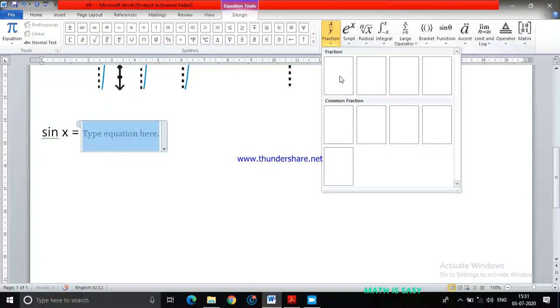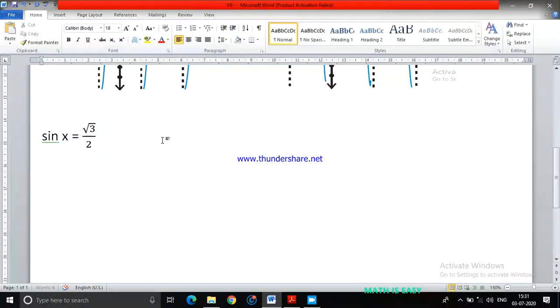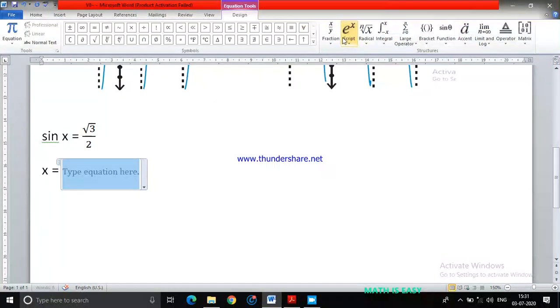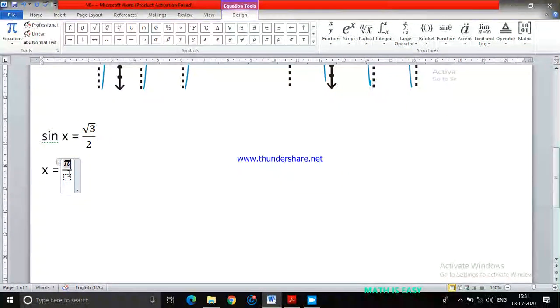So sin is positive in which quadrant? First quadrant as well as second quadrant, right? So first quadrant means sin x is root 3 by 2 for what value of x? One possible value of x is, I think sin 60 is root 3 by 2. If sin 60 is root 3 by 2, then 60 you can write as pi by 3.